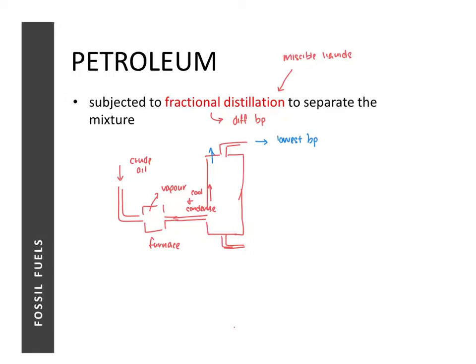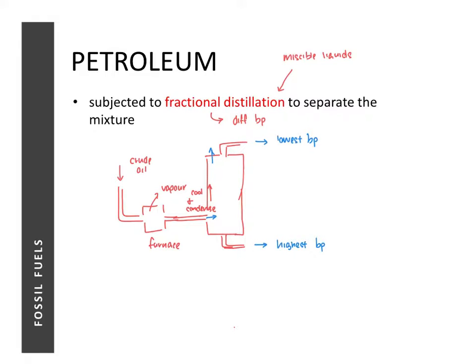What happens to those vapors with very, very high boiling points is that once they enter the column, they will either solidify or liquefy, and they are collected at the bottom.